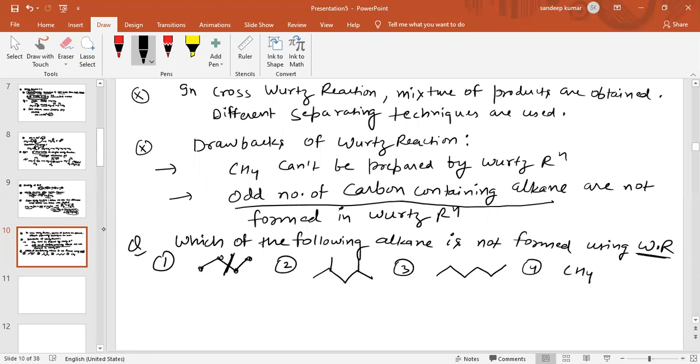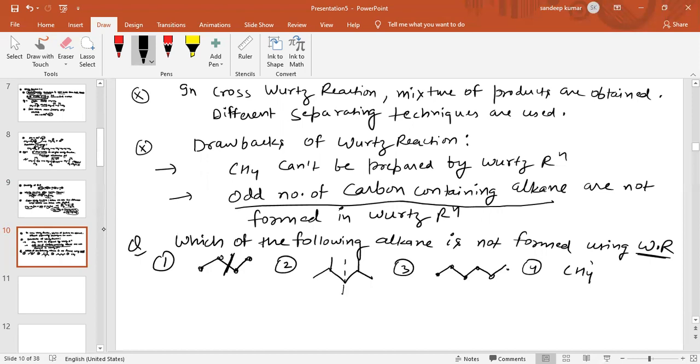So basically we can prepare symmetrical alkane by using Wood's reaction. This is also symmetrical, so we can prepare this. Again this is also symmetrical, 1, 2, 3, 4, 5, 6. This is also symmetrical. So all symmetrical alkanes we can prepare by using Wood's reaction.